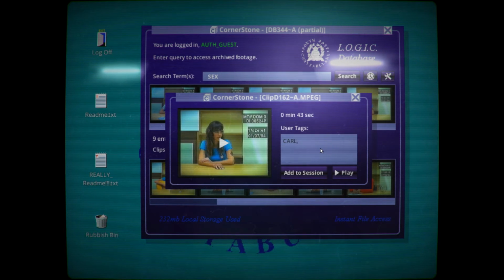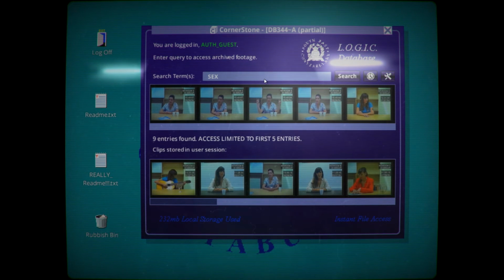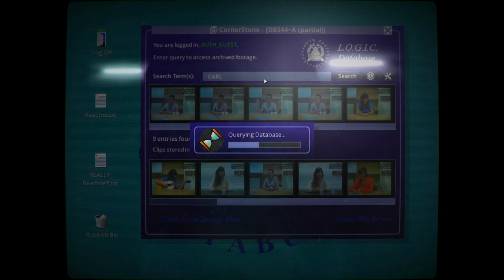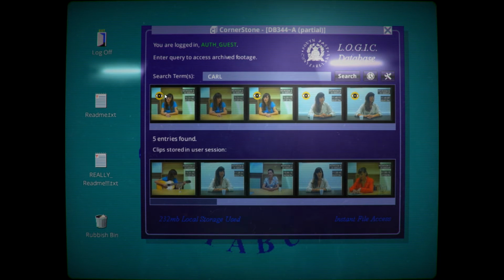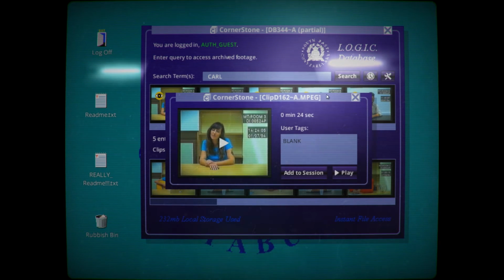Man, she didn't say Carl, right? Was that her name? Church, not Zurch. Church. Alright, let's go do Carl. Okay, we've got a few more here. Only 5 entries found. Looks like we can read all these.